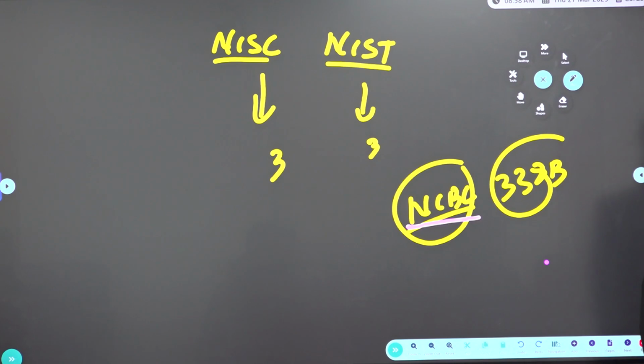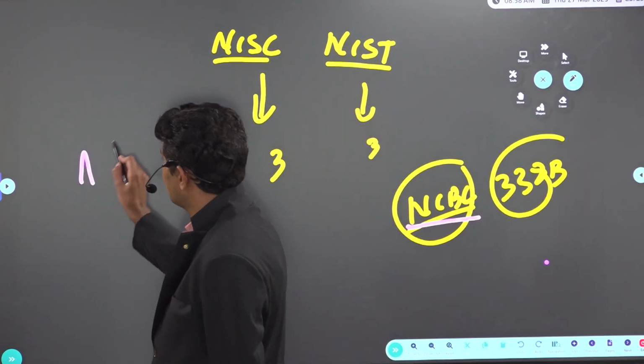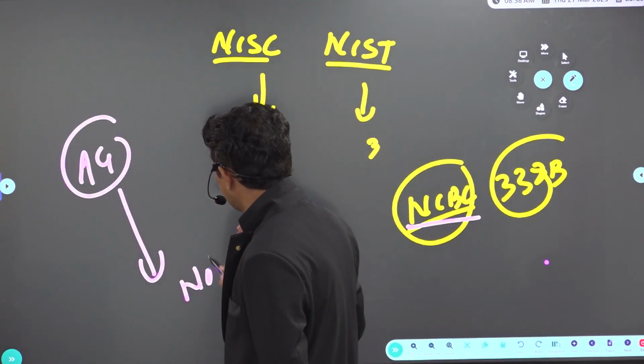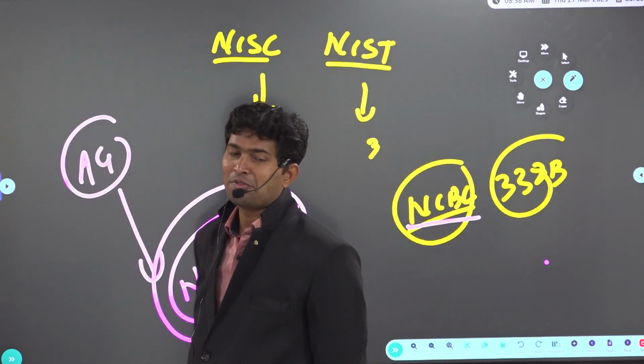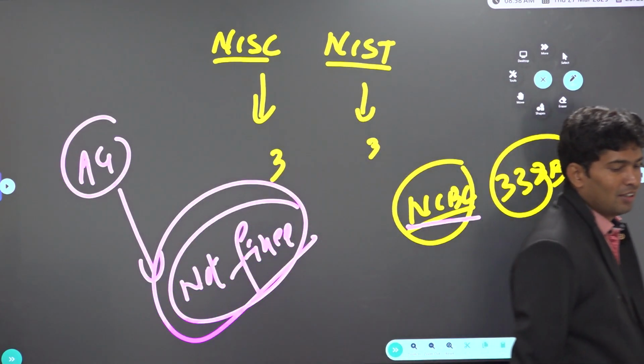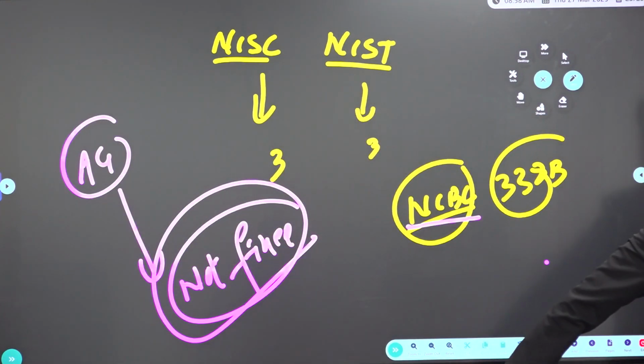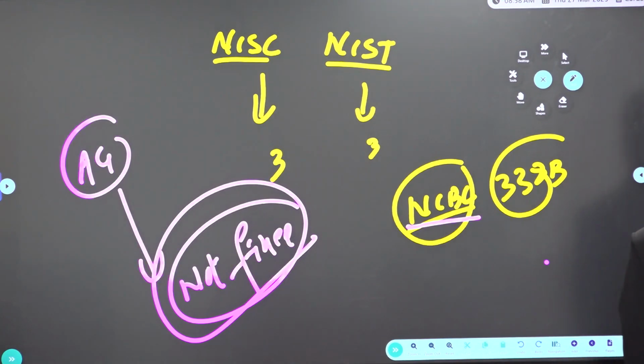And what is the term of the office of Attorney General? Not fixed in the Constitution. Sometimes they might ask about age limits like 65 or 62, but nothing is there. That's the reason why they can ask. What is the term of the Attorney General? Not fixed by the Constitution. But who will appoint Attorney General? President. So he holds the office during the pleasure of the President. What does it mean? Whenever the President wants, they can remove him.